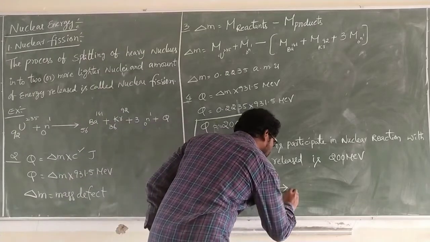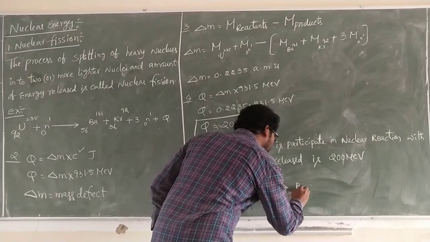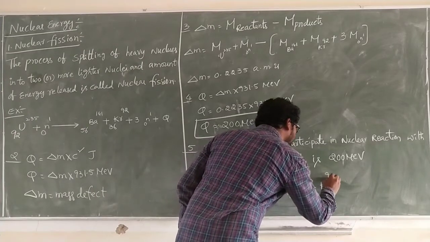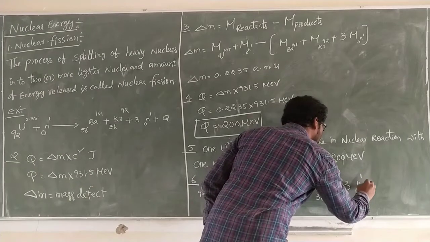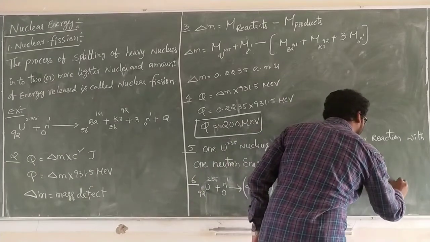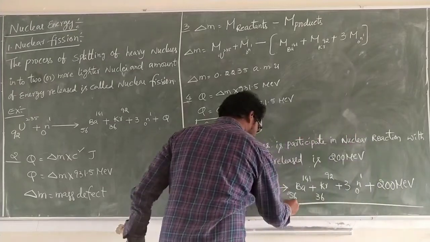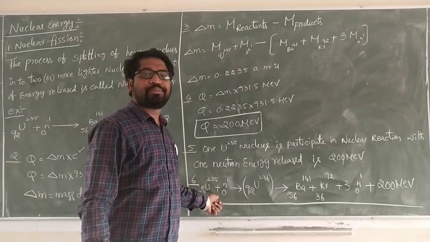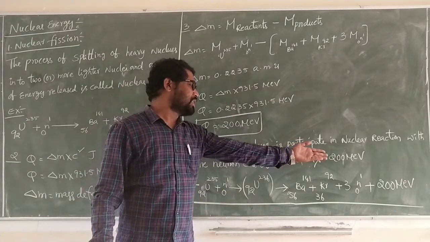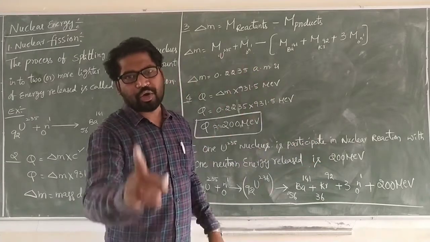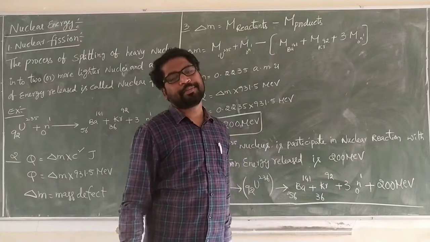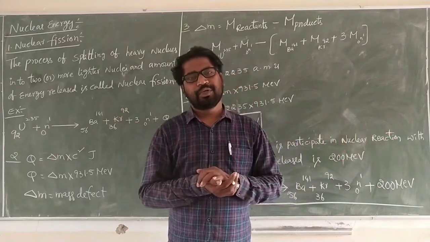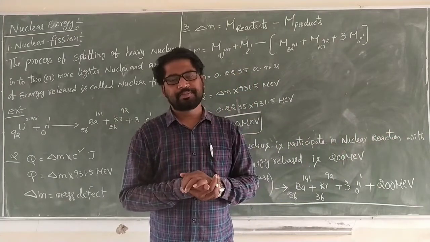Now, 56 barium 141 plus 36 krypton 92 plus 3 more neutrons, again 200 megaelectron volt energy. For one nucleus of uranium, we get 200. So when a large number of nuclei participate in the reaction, we get a huge amount of energy, which is used for other purposes.